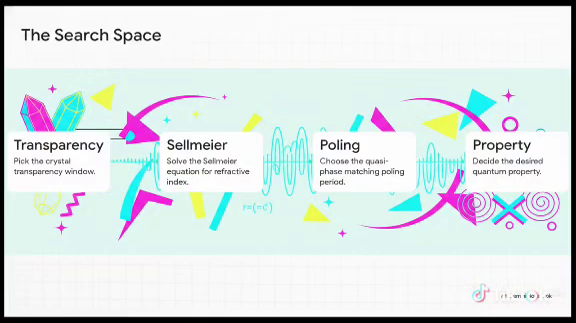And step 4, decide what quantum property you actually want to extract, like polarization or frequency entanglement. It is a completely deterministic recipe for creating pure entangled light.